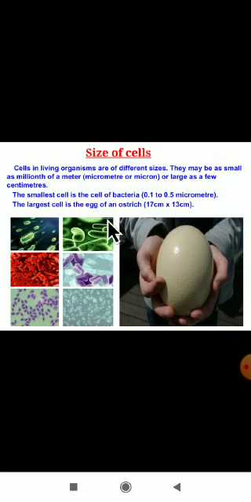Yes, dear students, you can observe here the cells of bacteria. In this picture, these are all bacteria cells. How much is it? 0.1 to 0.5 micrometer. Okay, which is the largest cell? It is the egg of an ostrich. You can observe the egg of an ostrich. It is 13 to 17 centimeters.